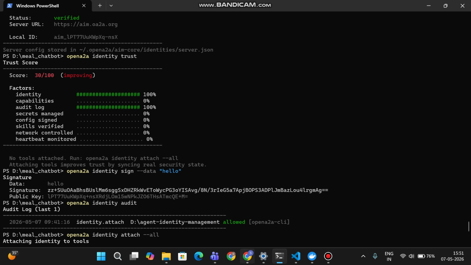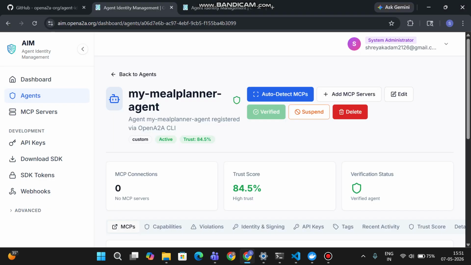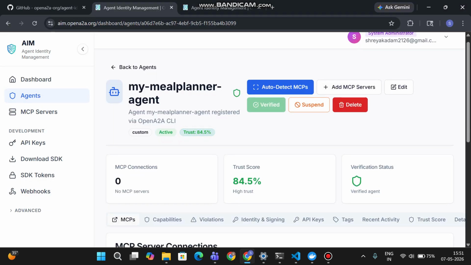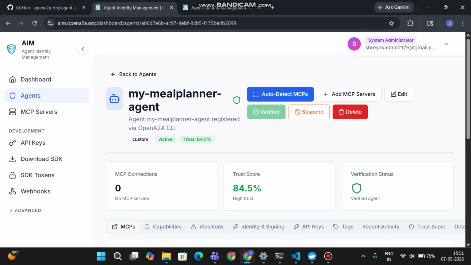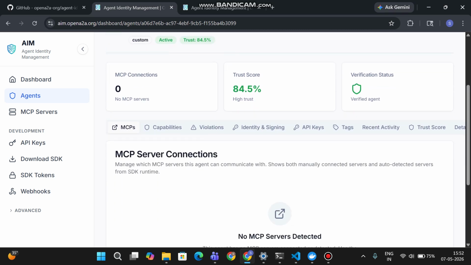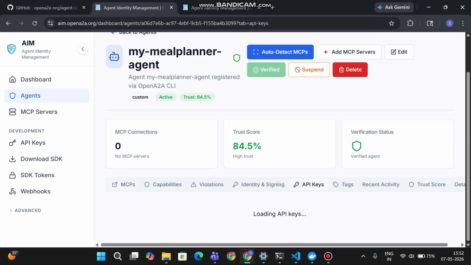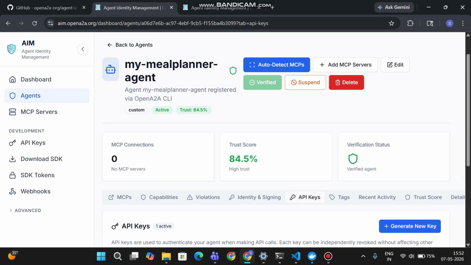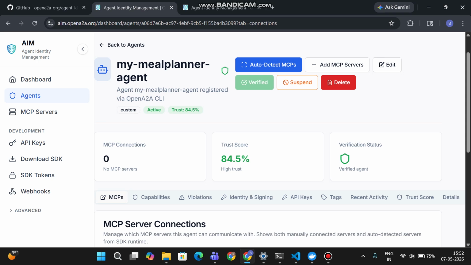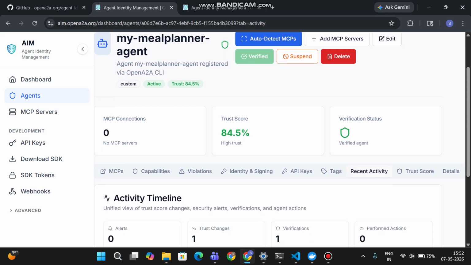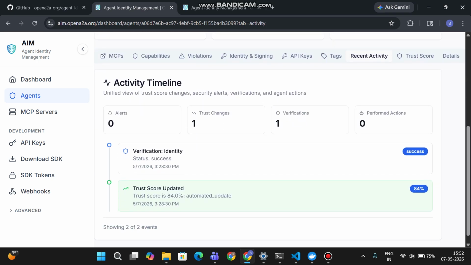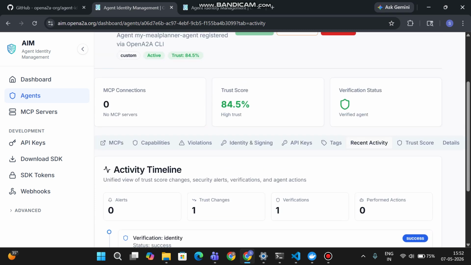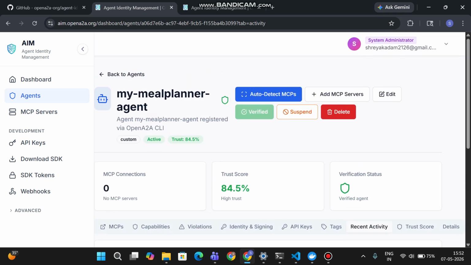Here we can monitor the agent in agent identity management. We can monitor this particular agent, like what API keys are associated with it, or MCPs, and the recent activity check. So this is the main use of agent identity management.